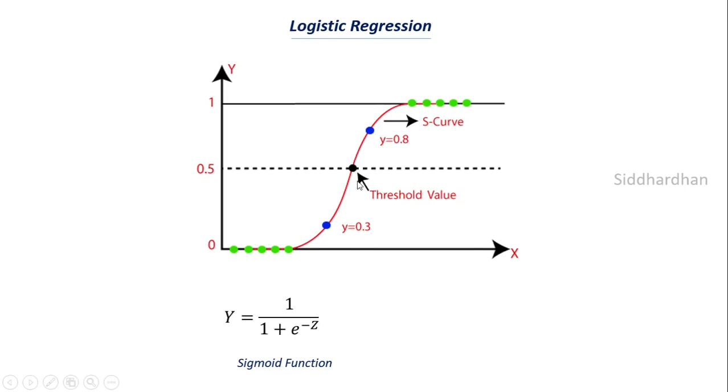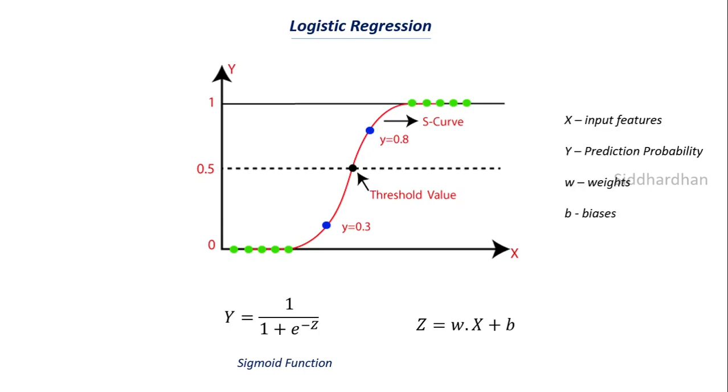Now here we have x and y. Then what is this z? As you can see here, z is equal to wx plus b. This is a straight line equation, which is similar to y is equal to mx plus c. Let's understand what all these terms are. x is nothing but the input features. In this case, the input feature is the content text that we have converted into numbers, right? y represents our prediction probability. This value will be between 0 to 1, and this will determine whether the label will be 0 or 1. w represents weights and b represents biases.